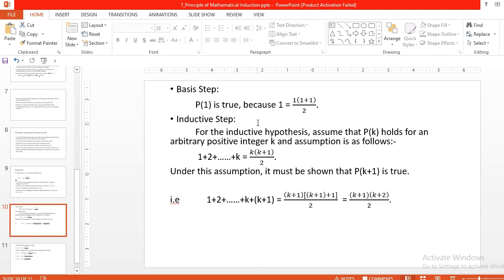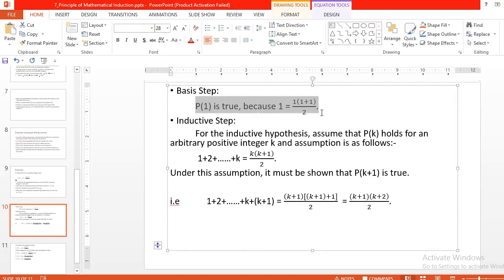So P of 1 is true. Why is P of 1 true? Because by putting the value 1 in the equation k of k plus 1 divided by 2, what is the result? 1 plus 1 is equal to 2, 2 into 1 is equal to 2, and 2 divided by 2, the result will be 1. So 1 is equal to 1. So we have shown here that P of 1 is true. Understood? This is our basis step. In the basis step we have to show that P of 1 is true only.